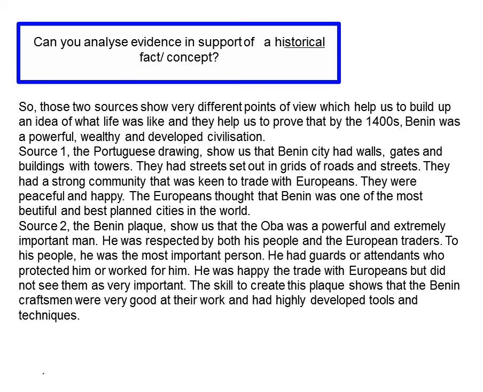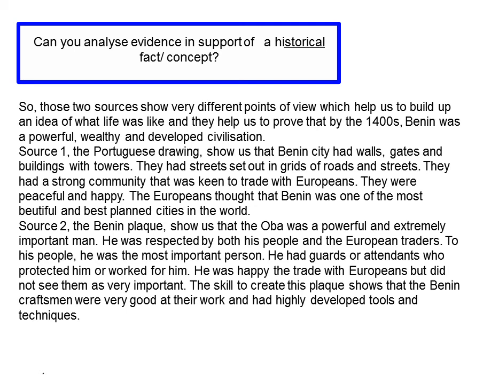They were peaceful and happy, and the Europeans thought that Benin was one of the most beautiful and planned cities in the world. Source 2, the Benin plaque, shows us that the Oba was a powerful and extremely important man. He was respected by both his people and the European traders. To his people, he was the most important person. He had guards or attendants who protected him or worked for him. He was happy to trade with Europeans, but did not see them as very important. The skill to create this plaque shows that the Benin craftsmen were very good at their work and had highly developed tools and techniques.